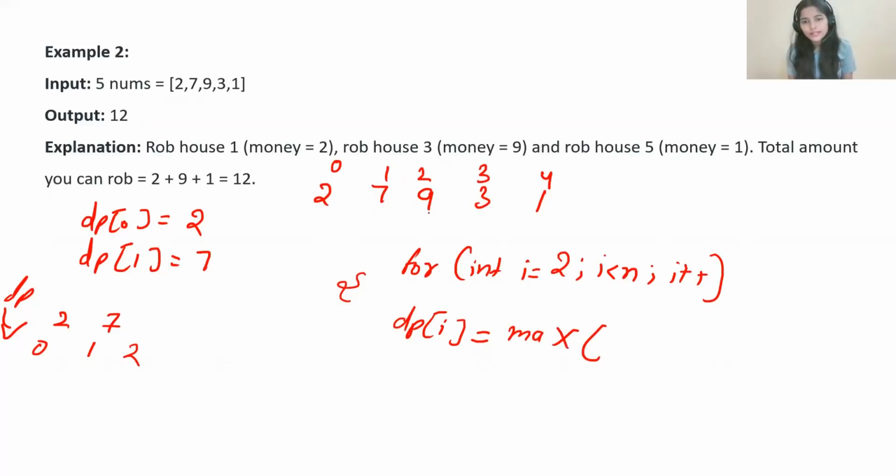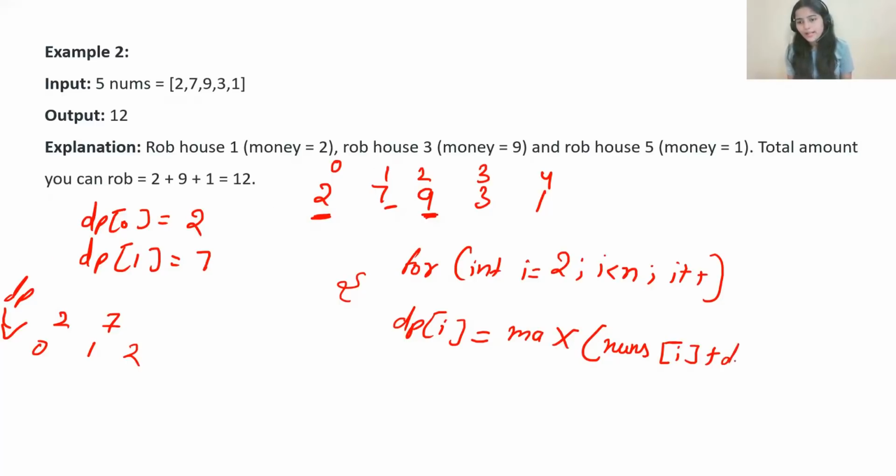If you are considering this element, it means you have taken this one, not this one. So we'll be doing nums of I plus, as if you have taken this one, it means previously you must have taken this one, because adjacent robbery is not possible. So this value is stored in our dp of 0.